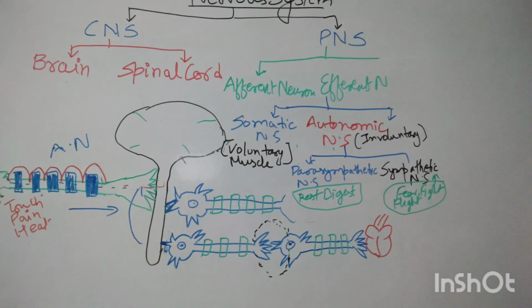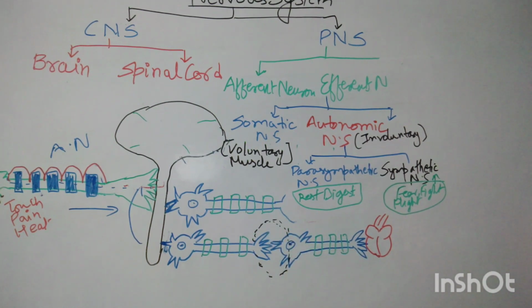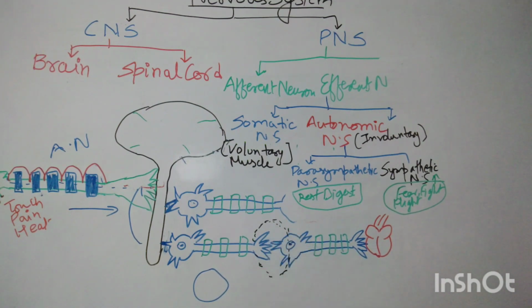When the parasympathetic nervous system is activated, and in the sympathetic nervous system, the neurotransmitter which is present in the axon part, it contains the cycle. If you see, this is the cycle which is present in the axon terminal part. It contains the chemicals, neurotransmitter.